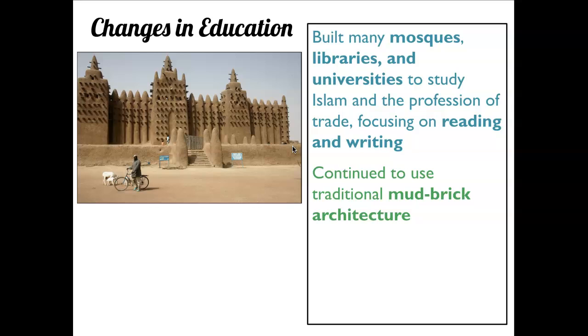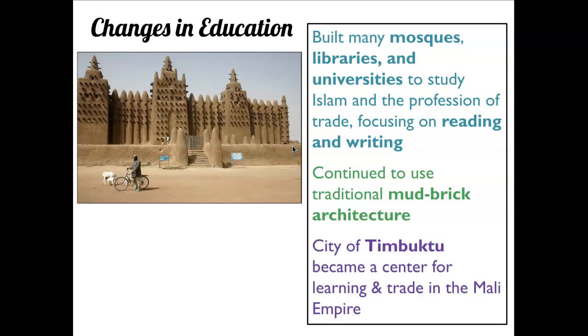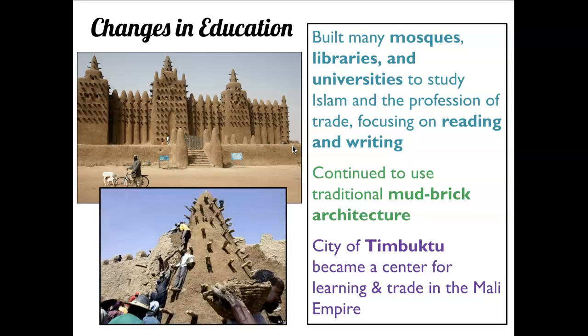They continued to use the traditional mud brick architecture, right? So these are not going to look the same as they do in Mecca, because in Africa, there's a different landscape. The city of Timbuktu became a center for learning and trade in the Mali Empire. Here we see another example of the traditional mud brick architecture. And these buildings are still in existence today, so they can last a really long time.